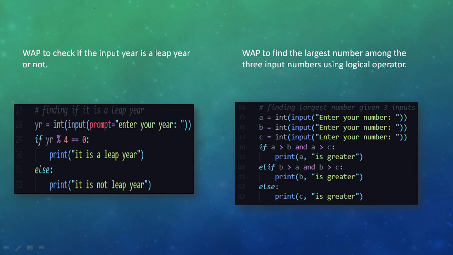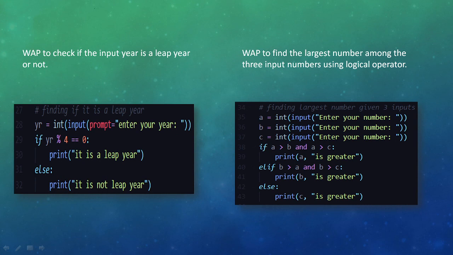We all must be knowing about modular division: this percentage sign is not for finding the percentage; rather, it is a modular operator which gives the remainder as the answer. When after dividing the number by 4 we get 0, the number is a leap year. If it is not, then it is not a leap year. The program control will go into the else part only when the condition is not true.